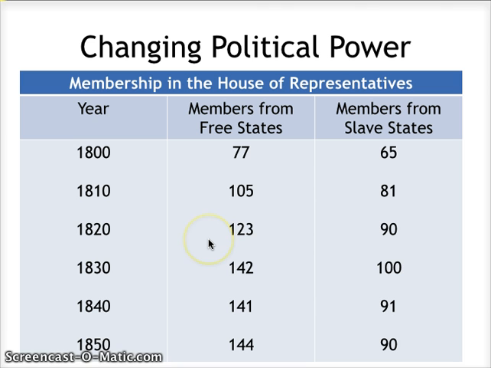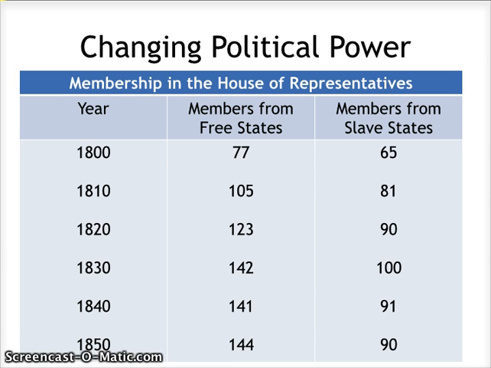What I want you to note is, where is there the biggest difference between slave states and free states with the amount of representatives? And the second thing I want you to know is, what is unusual about the end of this graph when we're comparing these numbers? So looking again at members from slave states versus members of free states, what starts to happen at the end? I'm looking at the 1840s and 1850s.